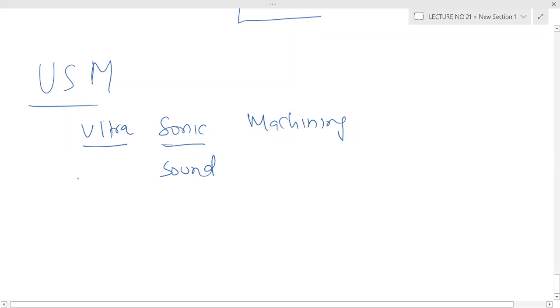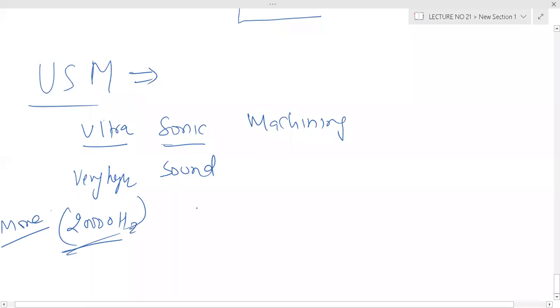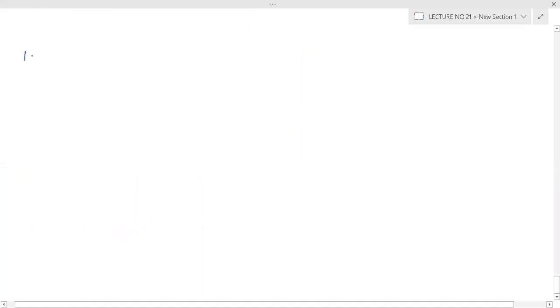Basically, ultra means more than 20,000 hertz; above this much we call ultra. So what is USM? We will discuss it from first principles.